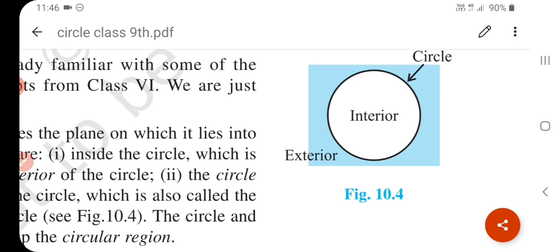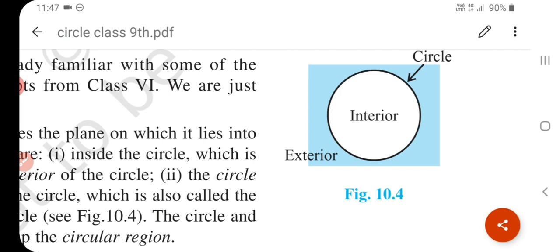And जो रेडियस होगी वो always greater than zero होगी. Okay, understand? Interior of the circle, so you can write down the definition. Interior of the circle is the collection of all points of the plane which lie inside the circle, that is, the collection of all points P of the plane such that OP is less than R form the interior of the circle. Okay, understand? So the collection of all points of the plane which either lie on the circle or are inside the circle form a circular region. Okay, understand?